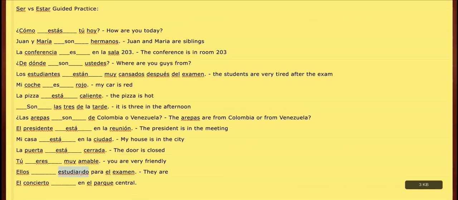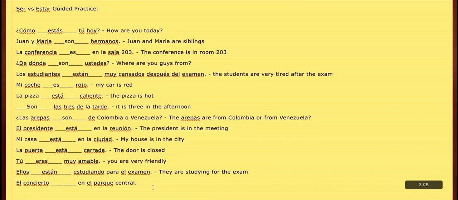Next one, ellos, they are estudiando. Comes from the word estudiar. When we say ando, it means basically ing. So they are studying. Estudiar means to study. Estudiando, studying. For the exam. In this case, if we're talking about something they're doing at the moment, that's an action, right? But it's not something that they'll be doing forever. It's something that's constantly changing, right? The action that somebody's doing. So in this case, we're going to say, están estudiando. We're saying, ellos están estudiando para el examen.